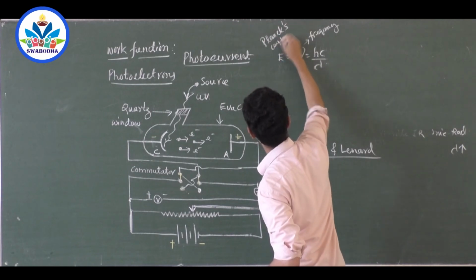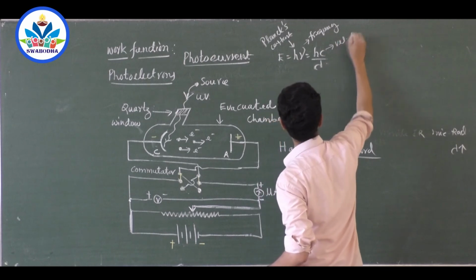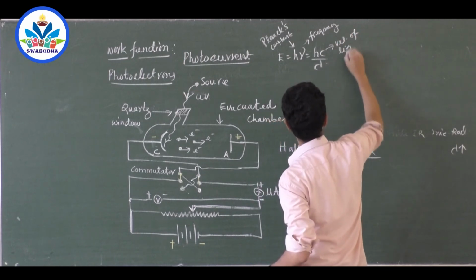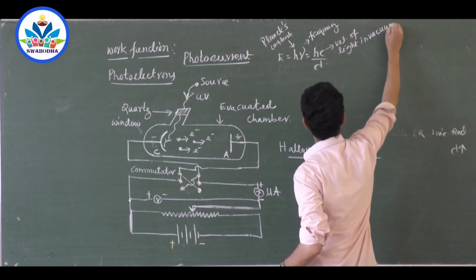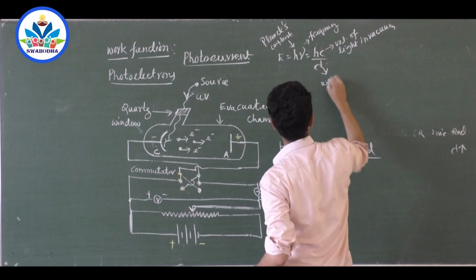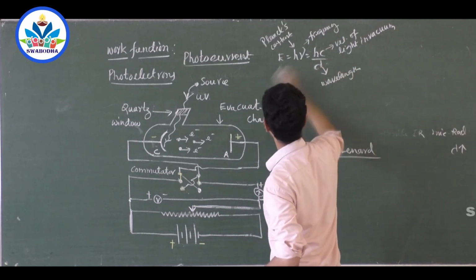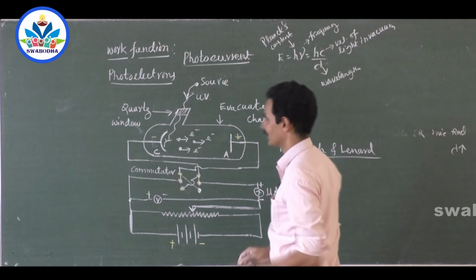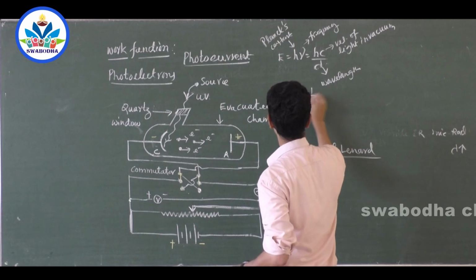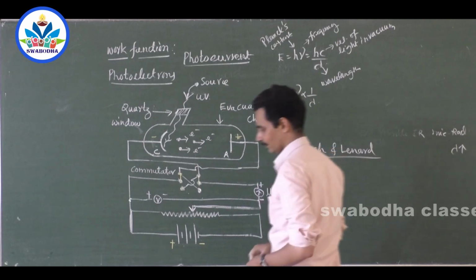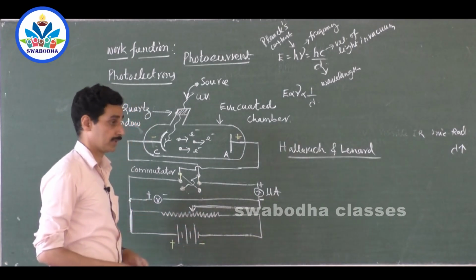Right? These things are very important in this chapter. And c is velocity of light in vacuum. Lambda is wavelength of light. Now, lesser the wavelength of light, more is the energy. More is the frequency, more is the energy. So energy is directly proportional to frequency, but inversely proportional to wavelength. Right? That is one part which is very important.